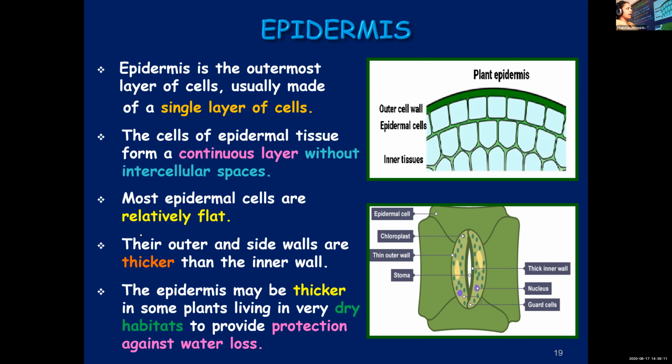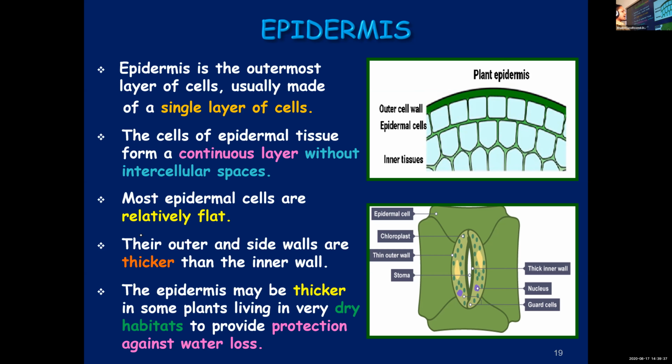Why is it very thick in these plants? Because it will help them to prevent or reduce the loss of water. In a dry habitat there is very little water, so to prevent further loss of water from its body, the epidermis will be very thick.